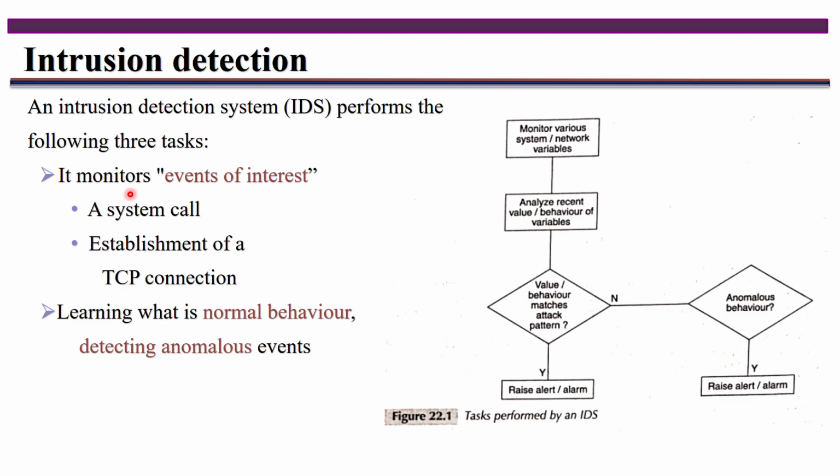First one is that it monitors the events of interest. Events of interest means, as I told earlier, viruses can also generate system calls. A system call is a request to the operating system to perform some services. So here you have to check the system calls.